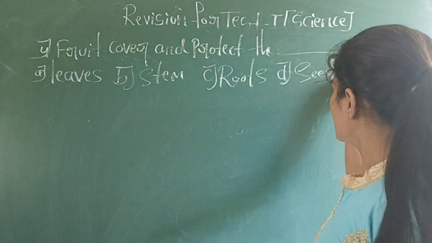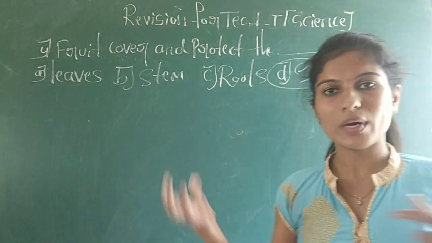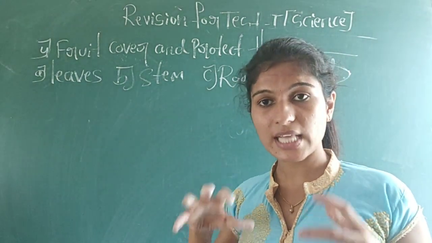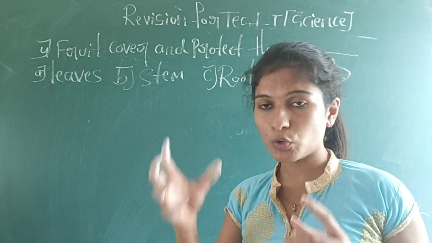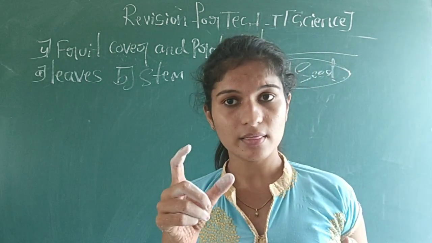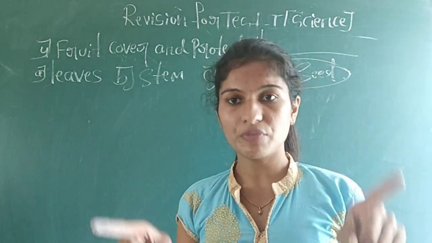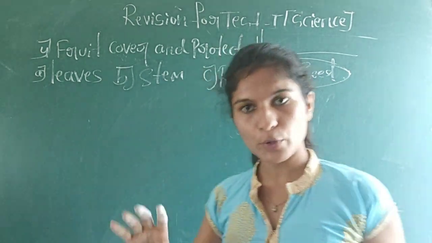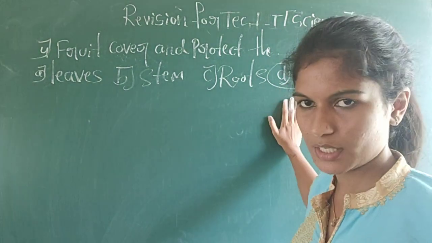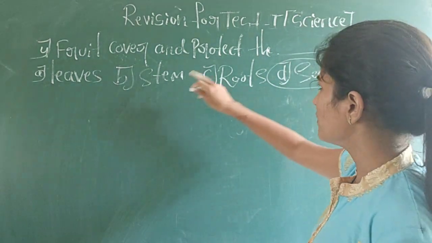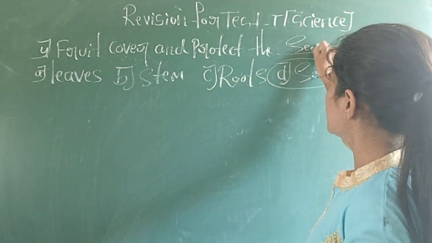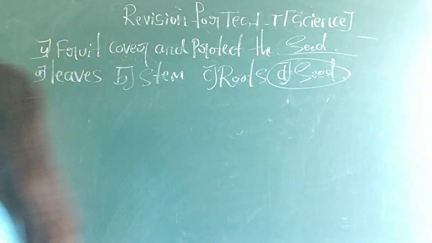It protects and covers the seed, because what is present inside of a fruit? What do you see inside a fruit? Seed is there. So that fruit is an outer, hard covering to protect and cover the seed. Okay, so the answer is fruit covers and protects the seed. Okay.